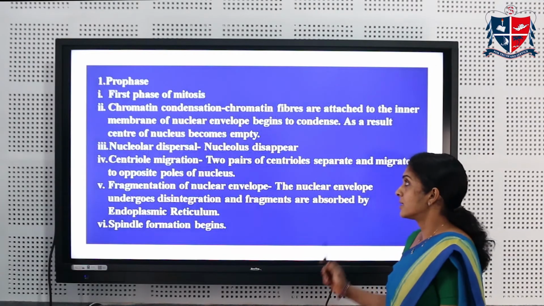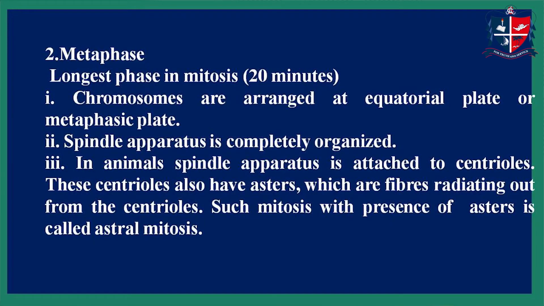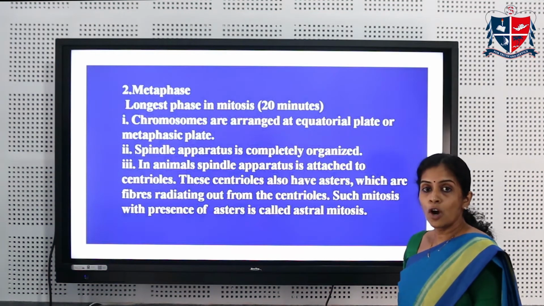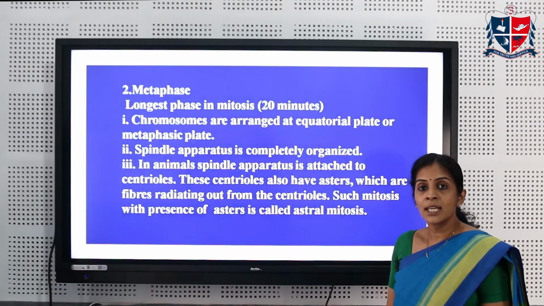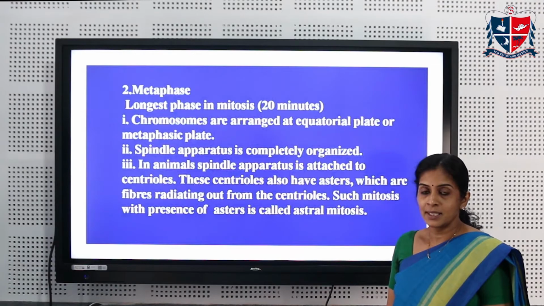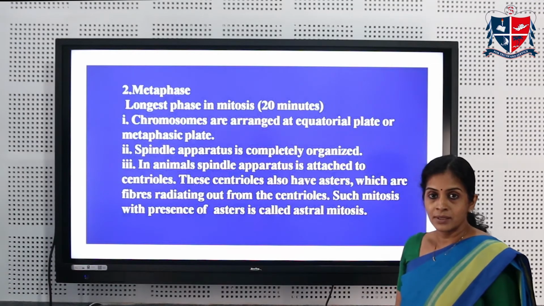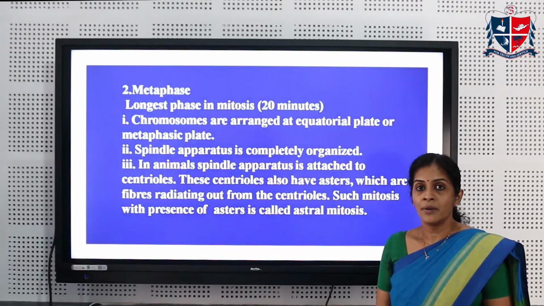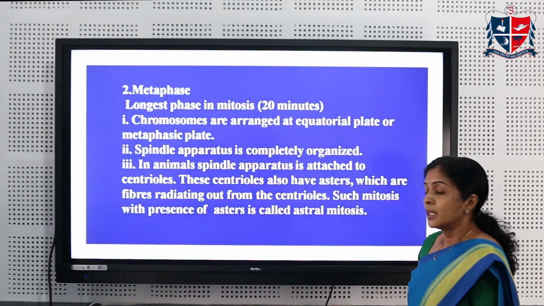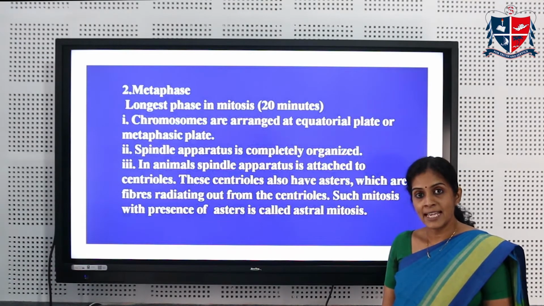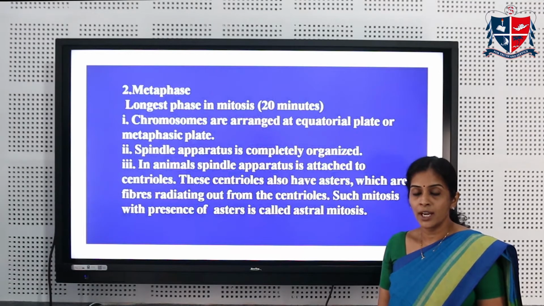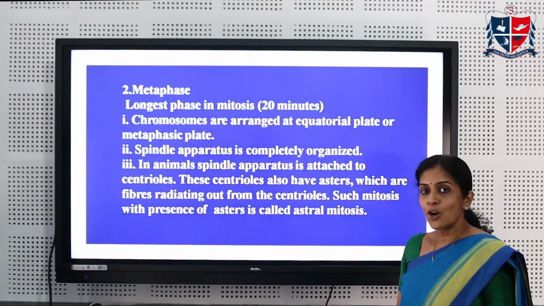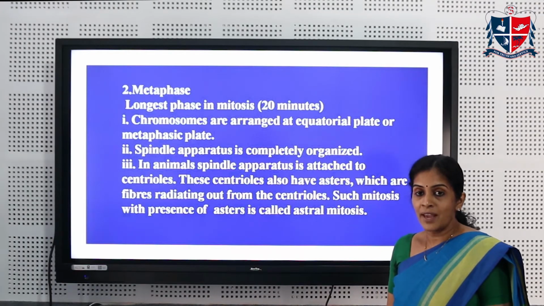Following prophase is metaphase. Metaphase is the longest phase in mitosis. Here, the chromosomes are arranged in an equatorial plate or the metaphasic plate. The spindle apparatus is completely organized. In animals, the spindles are attached to the centrioles. The centrioles also have asters, which are fibers radiating out from the centrioles.